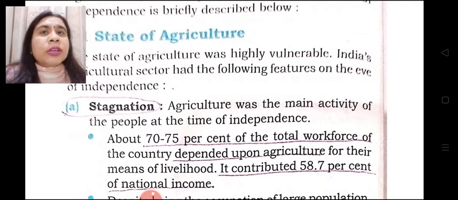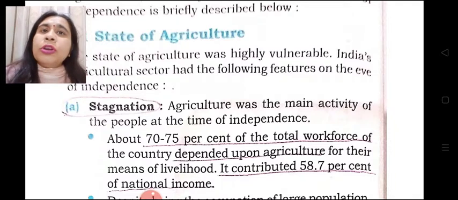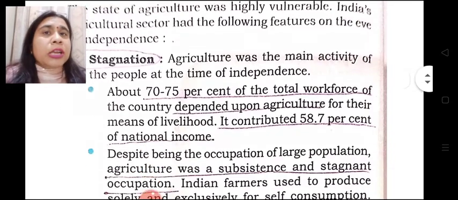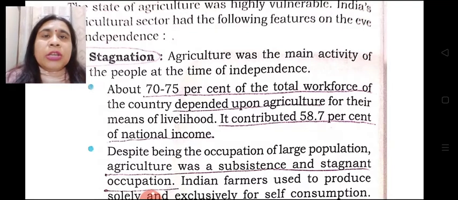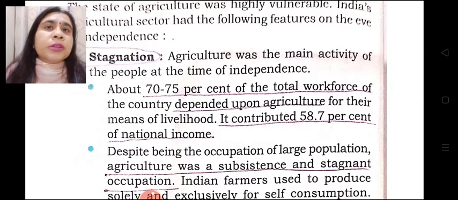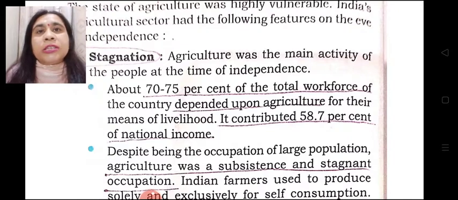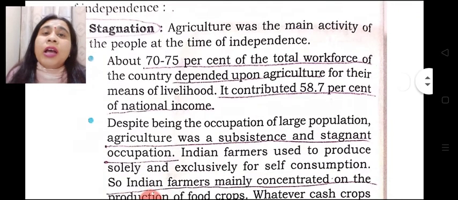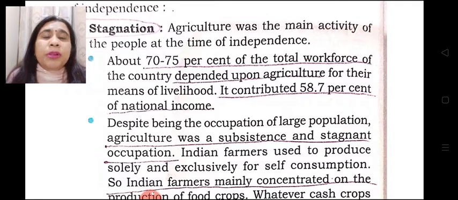Nearly 70 to 75% of the population was dependent on agricultural activity, which contributed not more than approximately 59% of the national income, which was very less. We can just imagine a situation where more than three-fourths of the population is engaged in agriculture and not even contributing 60% to the national income. And therefore, the state of agriculture was deplorable.